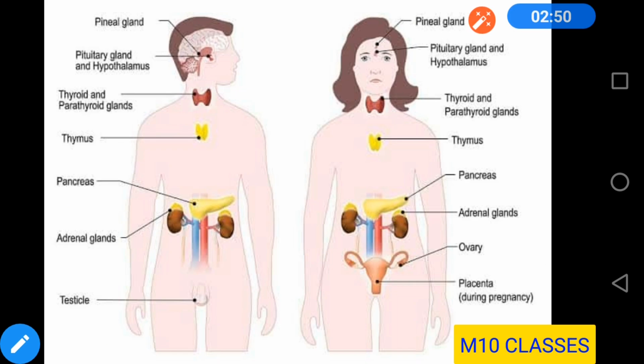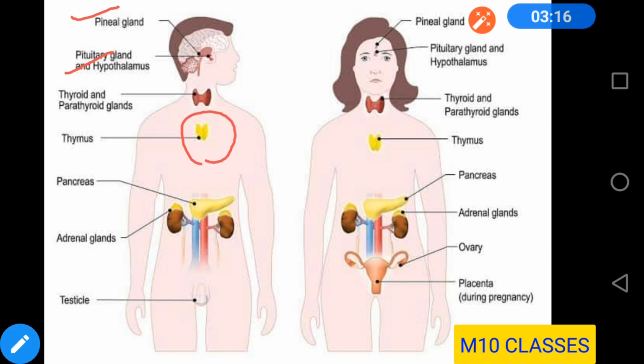Now students, see these pictures. This picture shows the endocrine glands present in the human being in both male and female. Pineal gland, pituitary and hypothalamus gland, they are present in the brain. Thyroid gland, which is just like the shape of a butterfly, and parathyroid gland, they are present in the neck. Thymus is located as you can see here.